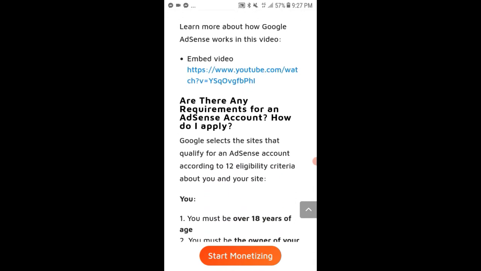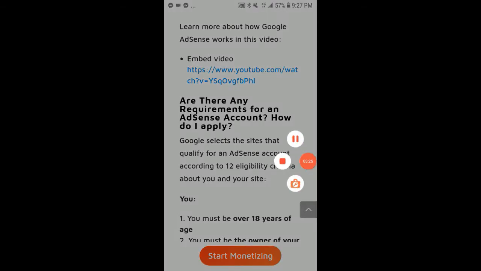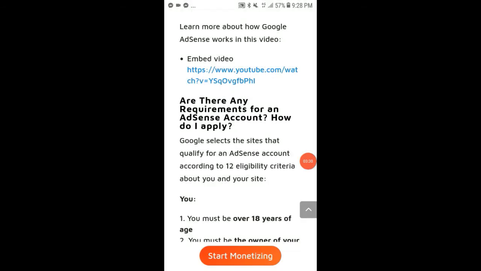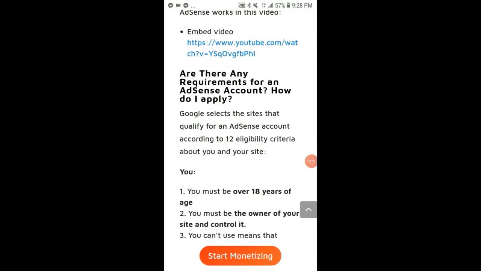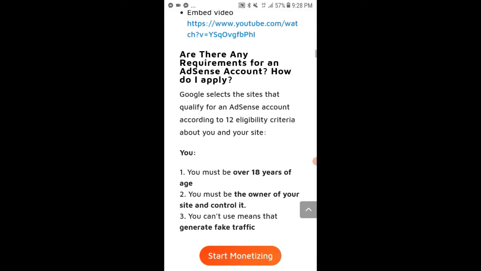Are there any requirements for an AdSense account? How do I apply? Google selects the sites that qualify for an AdSense account according to 12 eligibility criteria about you and your site.